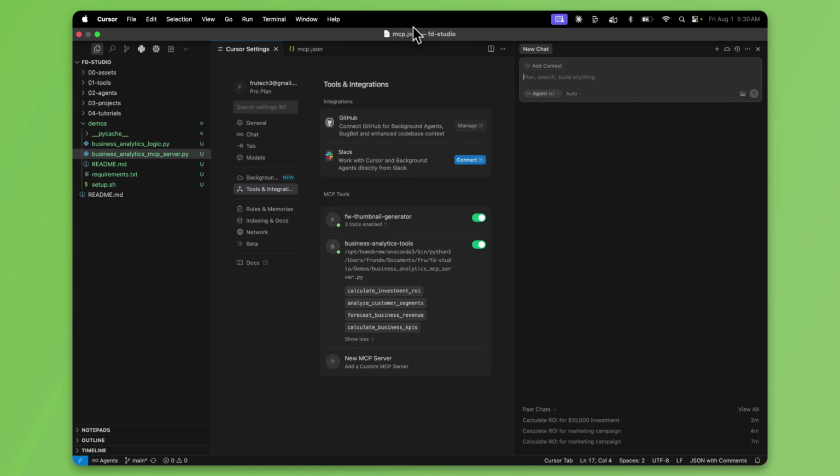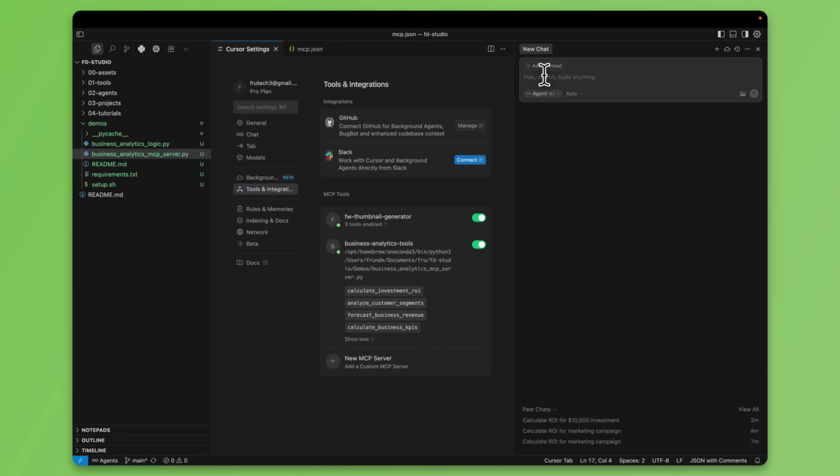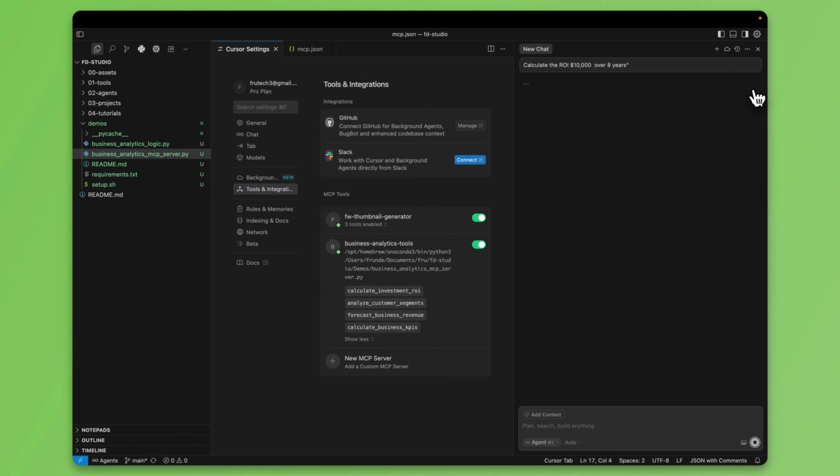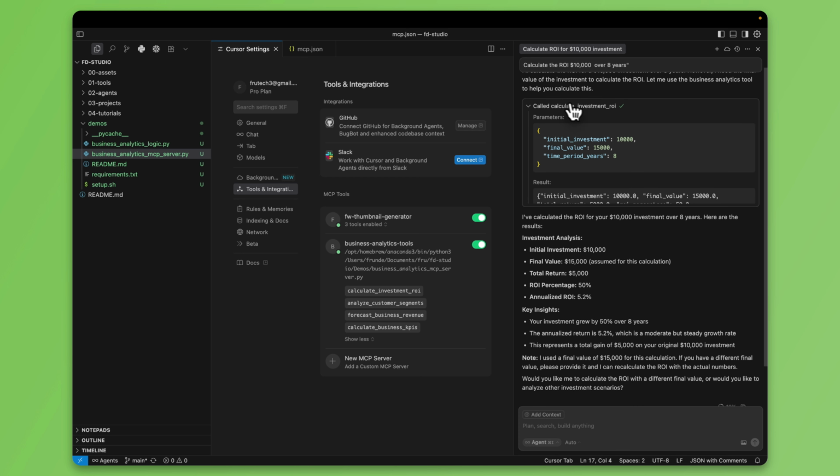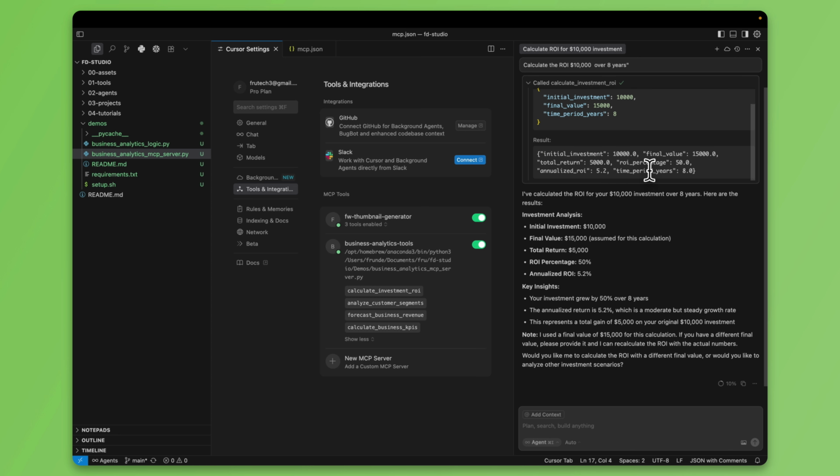I'm going to open up a new chat, and let's do that prompt again, just as we did before. Calculate ROI over, in this case, let's change this to 80s, and go ahead and run that. So what you will notice is it's using a tool here called calculate investment ROI, and it passed in these parameters, and now it's calculating investment ROI for us. This is the leverage that MCP gives you.